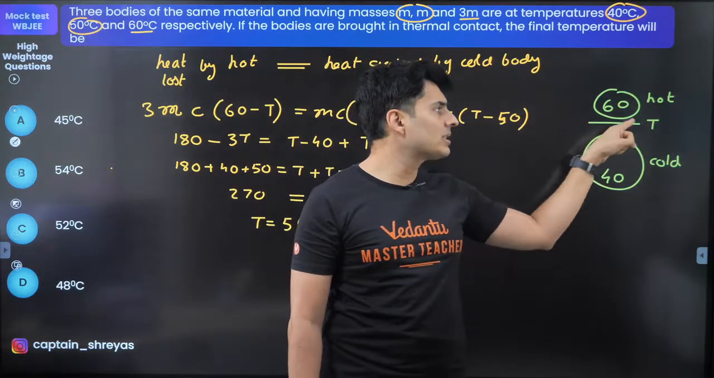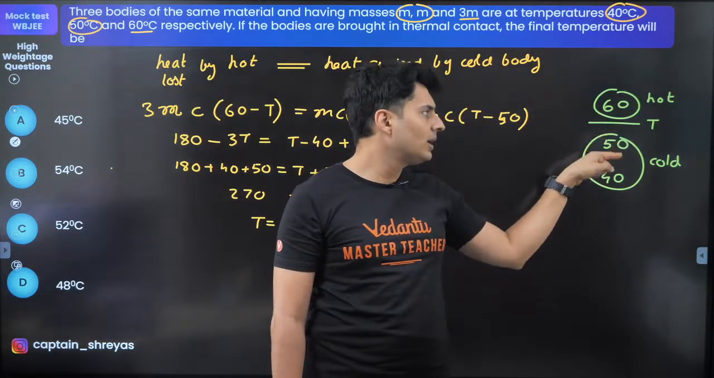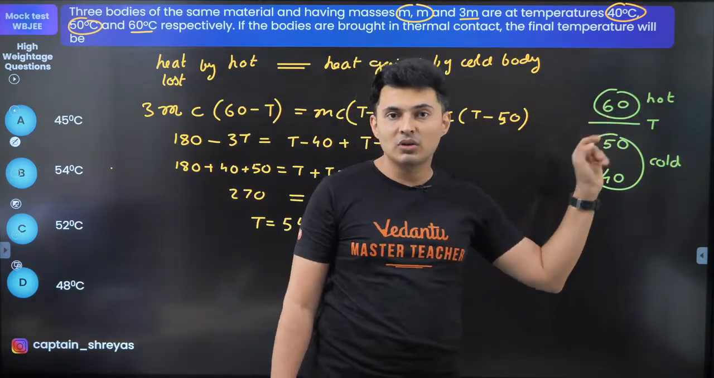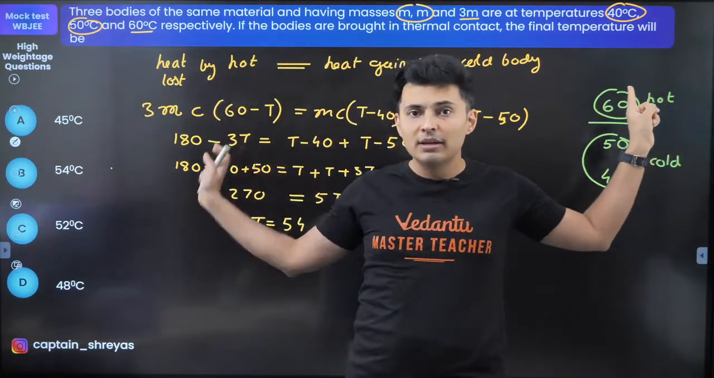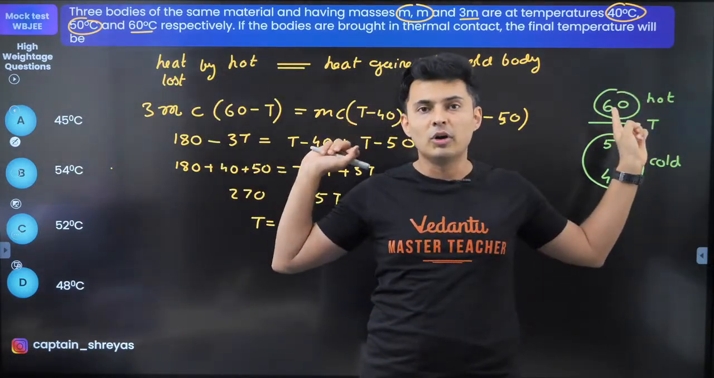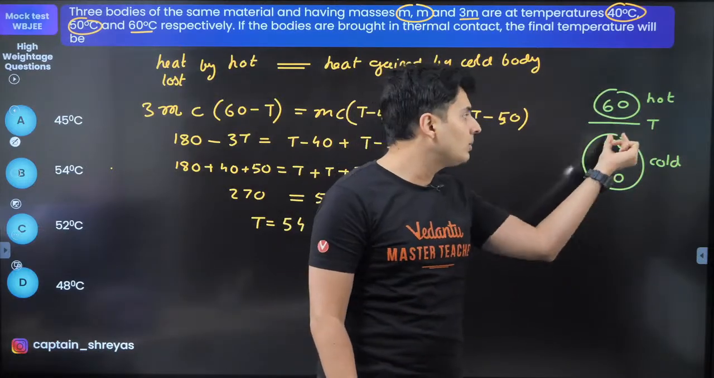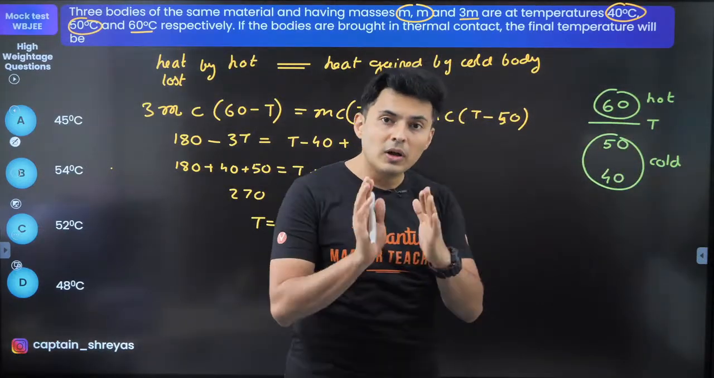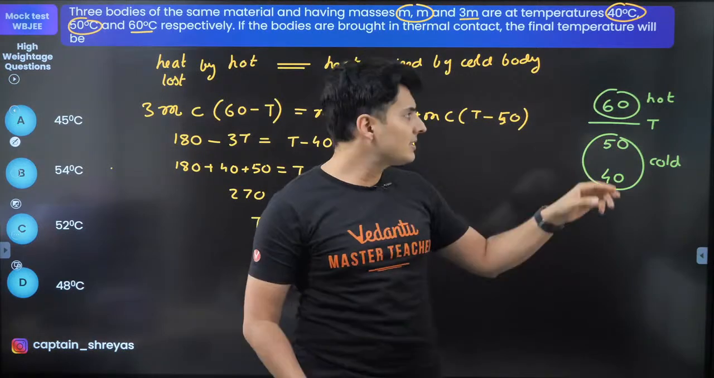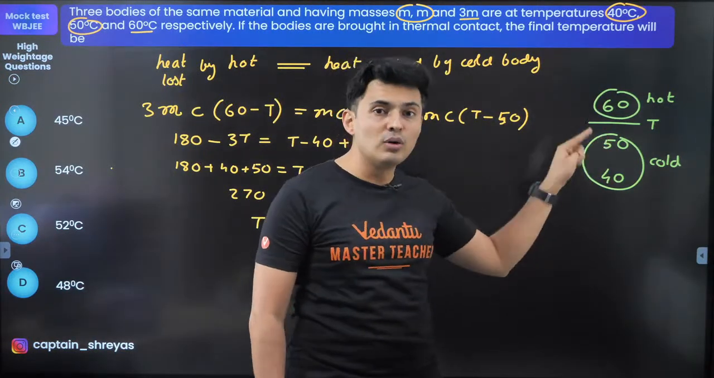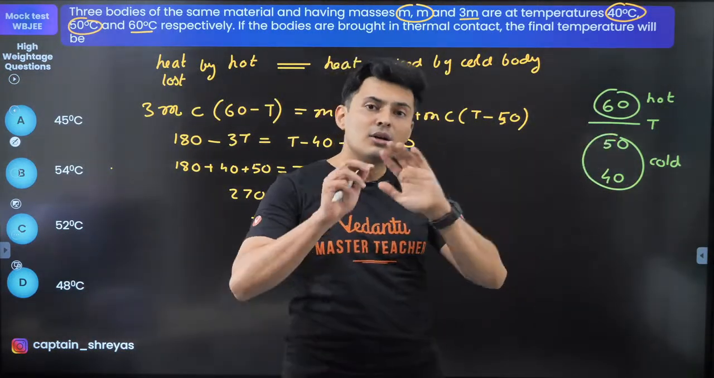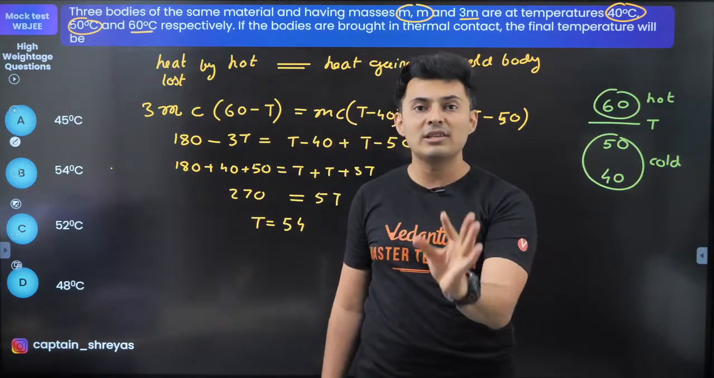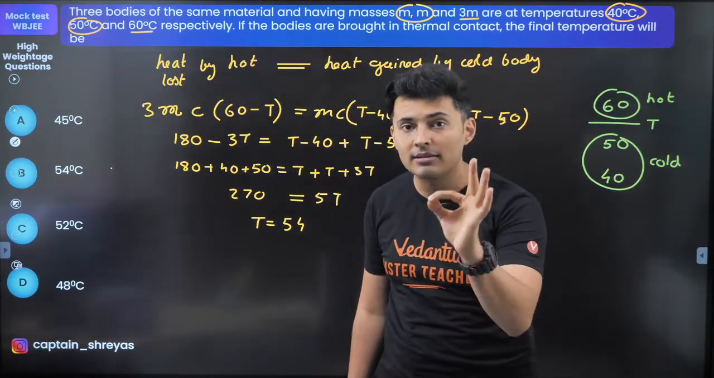Since I assume T to be somewhere here, this body will cool, and these two bodies will heat. So heat lost by the hot body will be the heat gained by the cold bodies. Even if you assume T to be here, you will get the same answer, just that 60 and 50 both will lose heat and 40 will gain heat. No matter where you assume, you will still land up at the same answer.